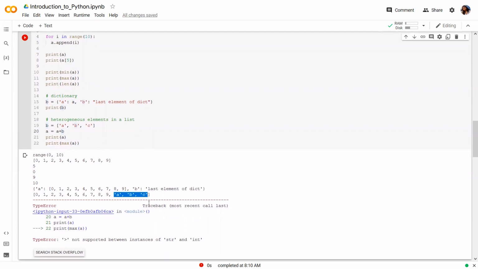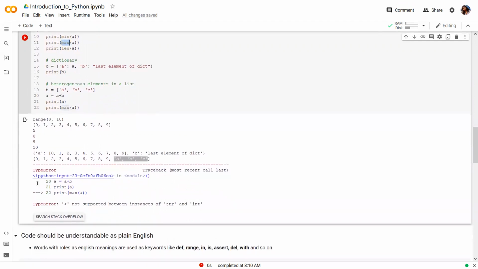Note that now performing operations like finding the minimum or maximum value in the list is no longer feasible because of the different data types in the list.